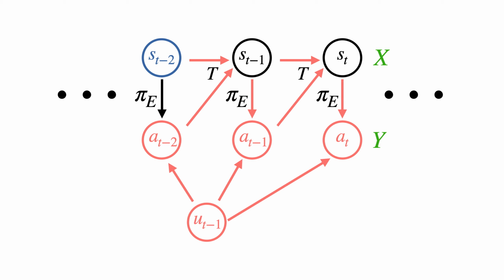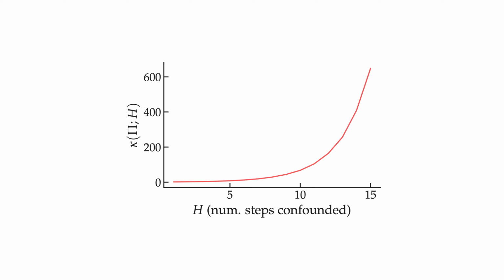We also briefly consider an extension to our previous graphical model where a confounder can affect more than two time steps. For example, the wind in our drone example might affect quite a few time steps before dissipating. This sort of persistent confounder needs one to reach back even further in time to find a valid instrument. States further back end up being weaker instruments as they are less correlated with the present. We plot the weakness of the instrument, kappa, for a linear quadratic Gaussian problem, and we see it grow exponentially with the persistence of the confounder.